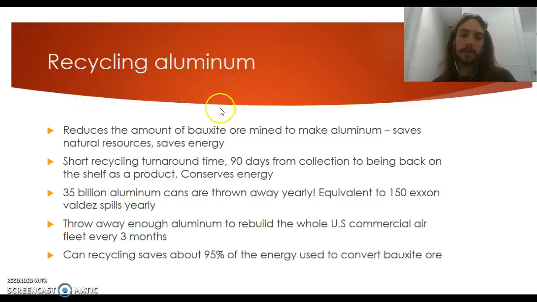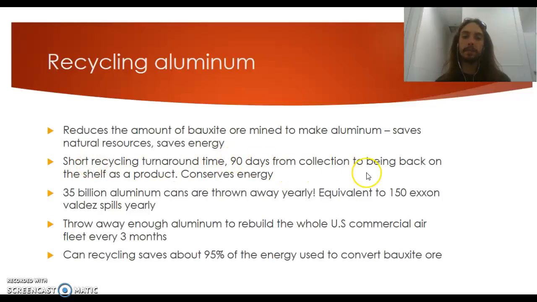Aluminum is another big one that people don't recycle enough. To make aluminum, we actually use bauxite ore, and then we put water through it, and then we charge it with electricity. So that takes a lot of energy to make this aluminum. If you recycle it, it's going to reduce the amount of bauxite ore mined to make aluminum, which is going to save natural resources. It's going to save energy. We're not going to have to mine all that stuff. It's super simple.